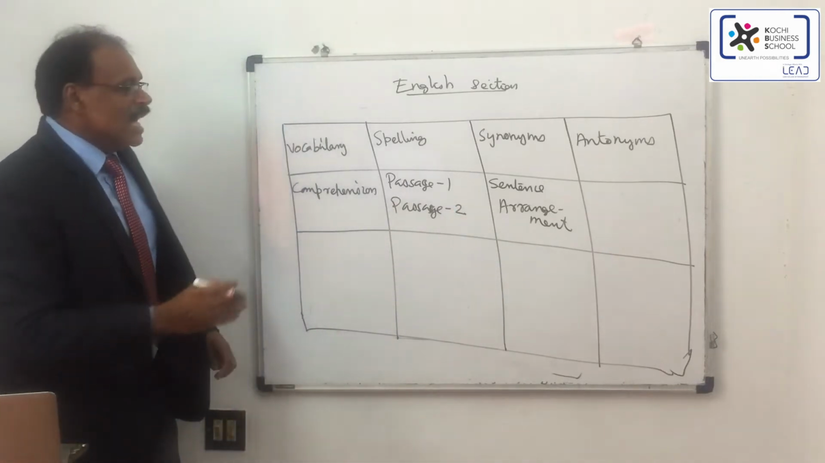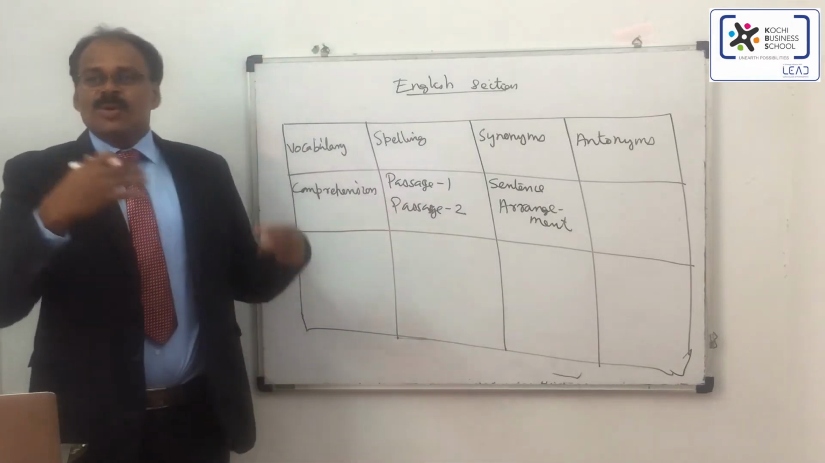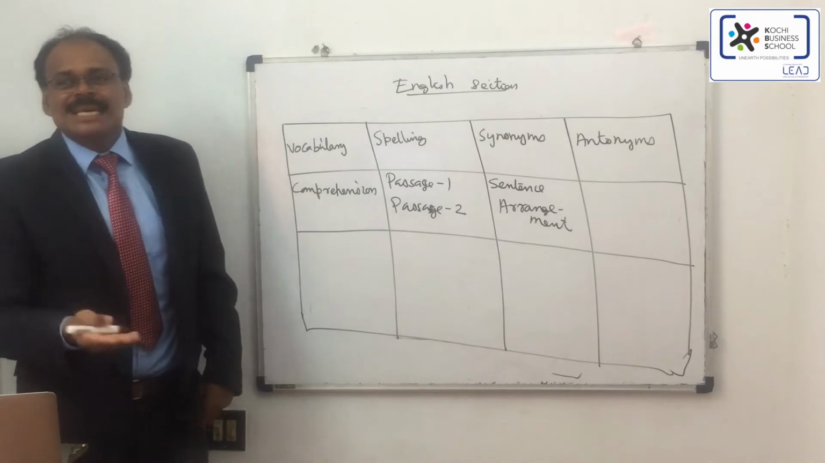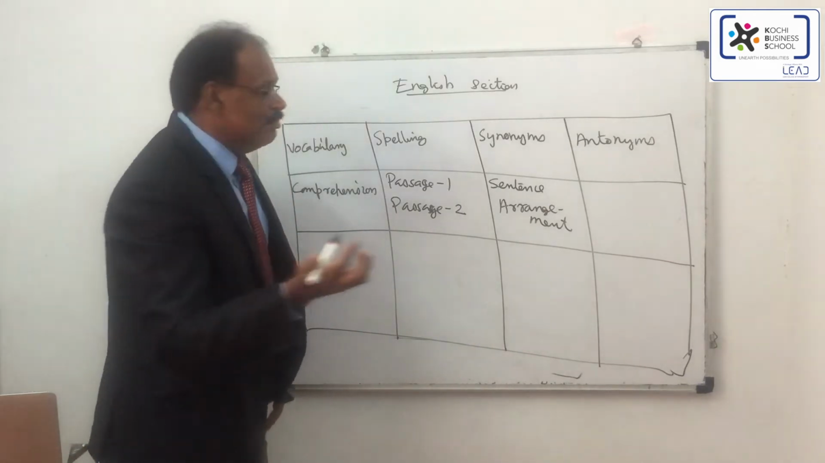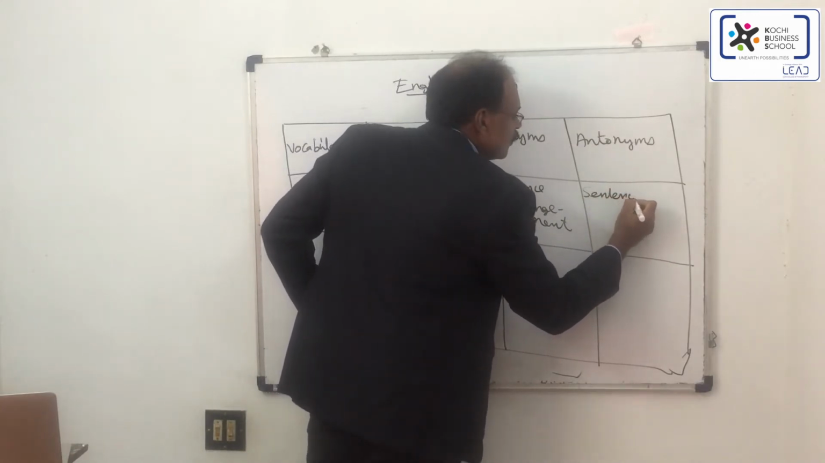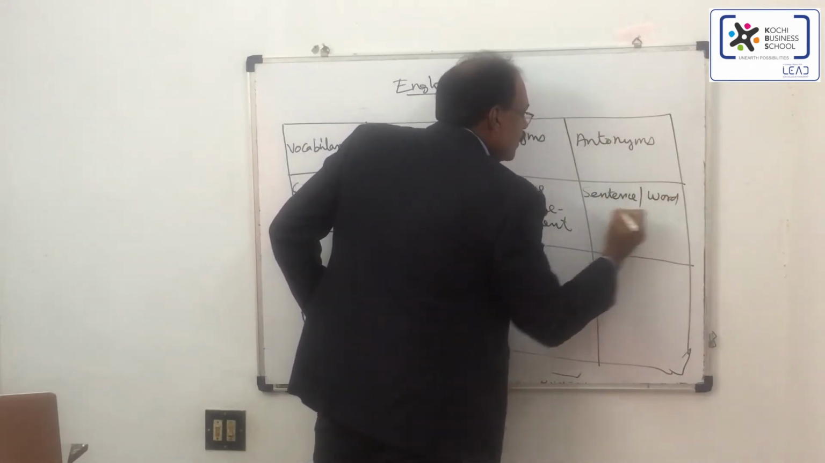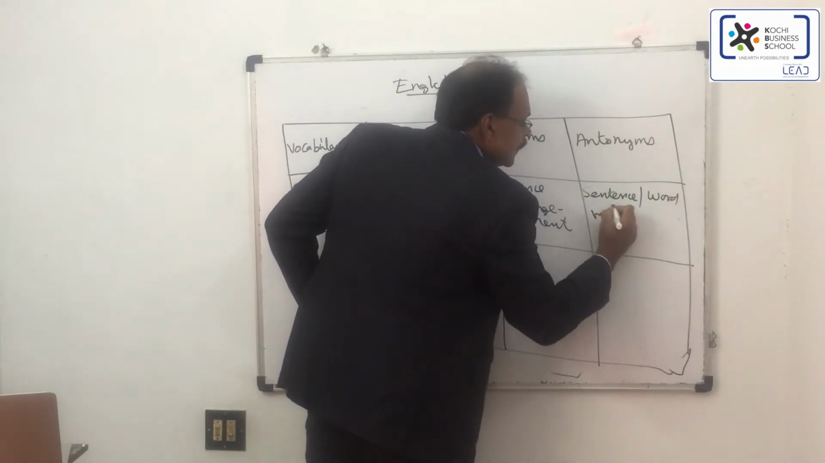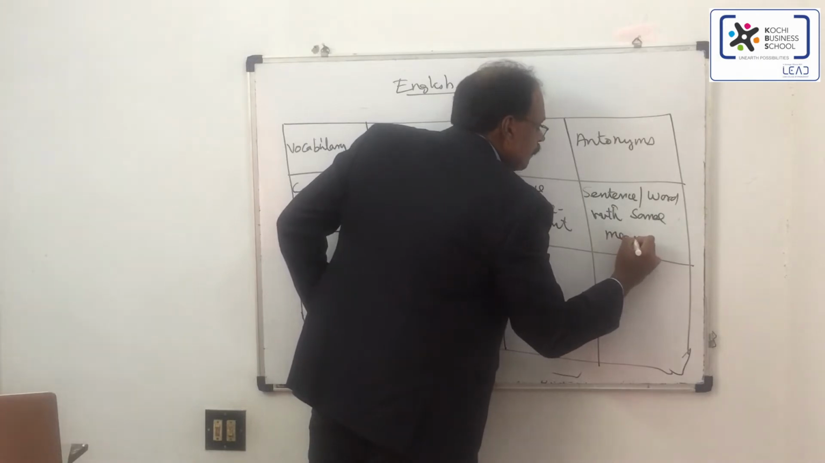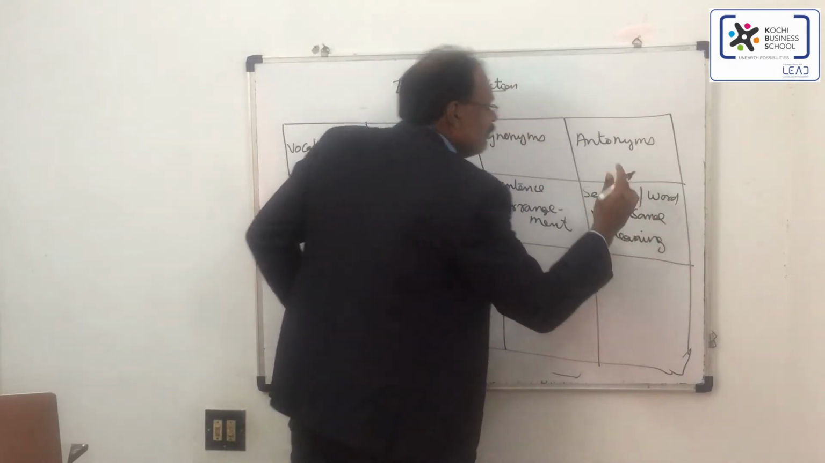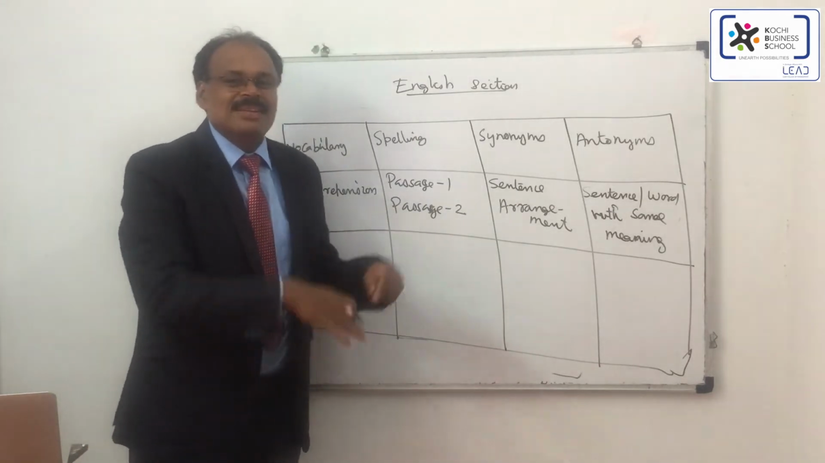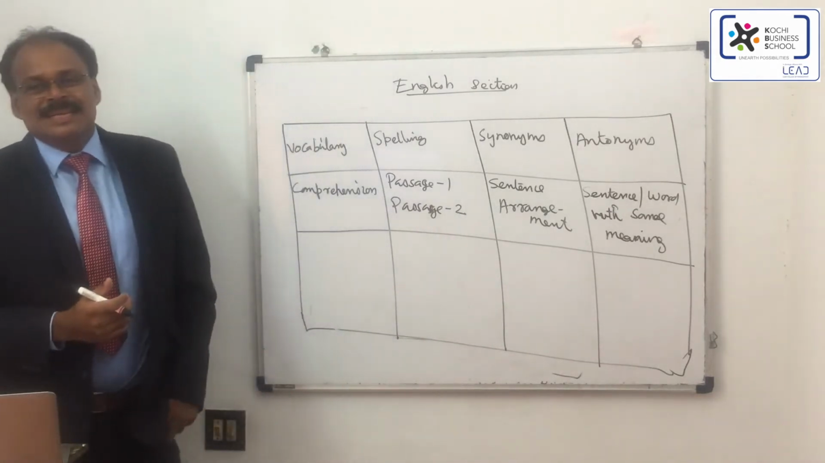The next one is you will be either given a sentence or a word, then you have to find the suitable replaceable word. So sentence or word with same meaning. You'll be either given a sentence and you have to find a suitable replacement word, or you'll be given a word, then you have to find a suitable replaceable sentence.